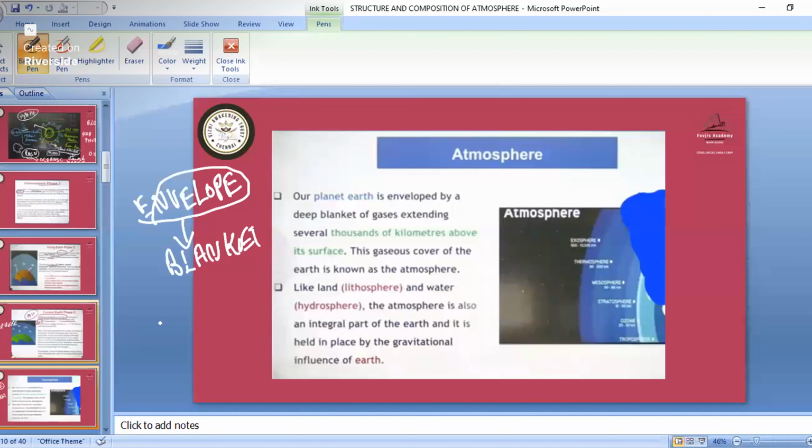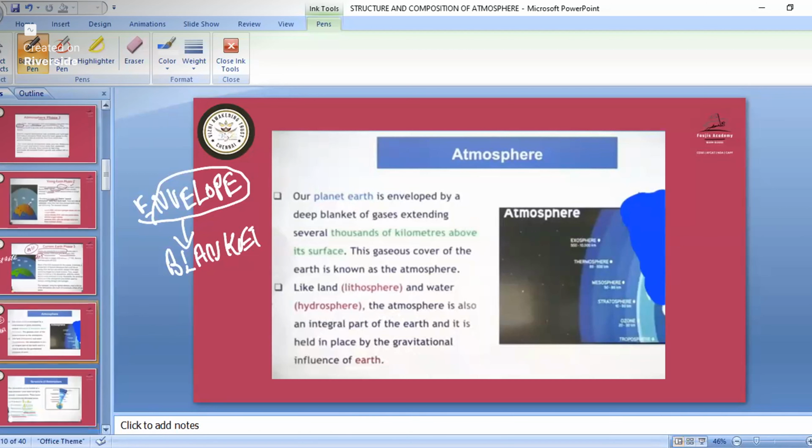Like on land we have the lithosphere, then water, the hydrosphere. Similarly atmosphere is also an integral part of the earth. All of these, the lithosphere, hydrosphere, are held by the gravitational influence of the earth. Similarly, the atmosphere is also held by the gravitational pull of the earth.